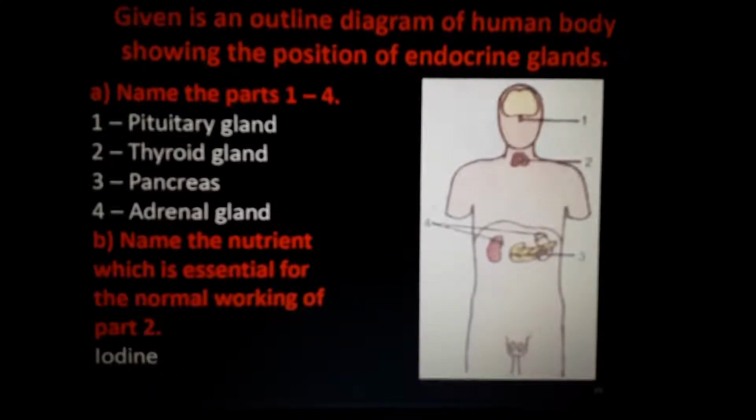Other hormone secreting glands are there, like thymus, parathyroid and all. We don't want to study them in 10th standard. But how do endocrine glands work? They send these hormones into different parts of our body through blood vessels. Understand? The chemical hormones get dissolved in blood, and like that they are sent to different parts of our body.